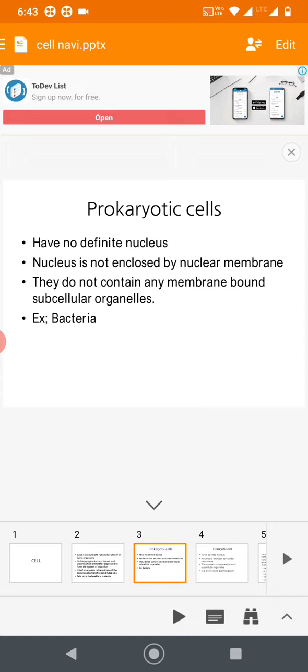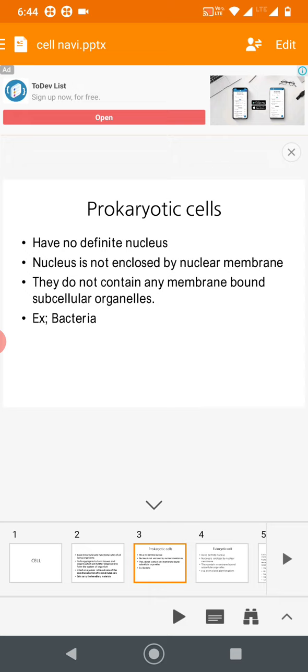We also call it a primitive cell. So why? Because prokaryotic cell has no definite nucleus. Also, the nucleus is not enclosed by a nuclear membrane.